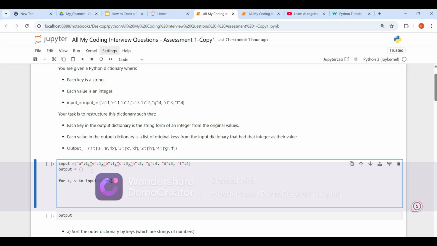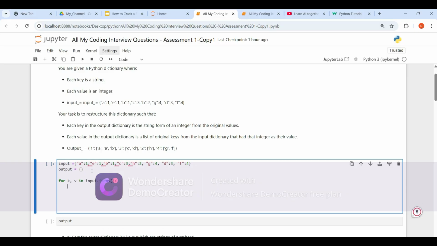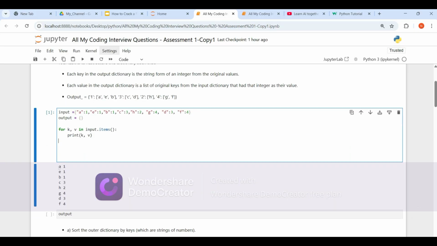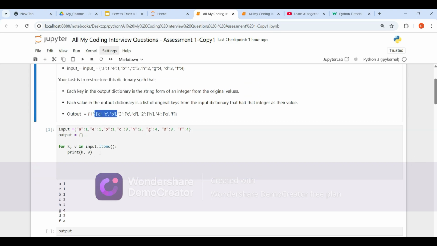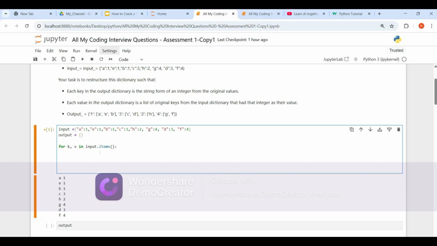Once again, you should be familiar with dictionaries. Let's print the keys and values. Let me show you how it looks: key, value. This is a key, this is a value, and the value is the same for A, E, B. So 1 will become a key in our output, and A, E, B will become 1's values, right? This is what they expected me to do. How can we do that?